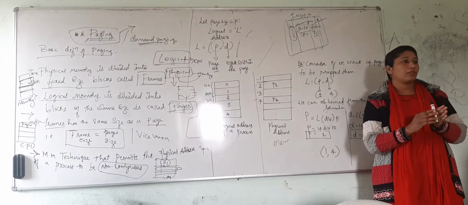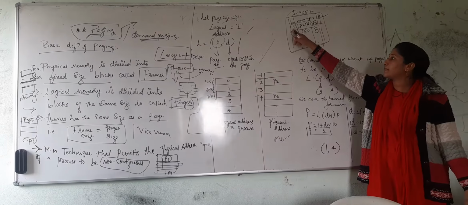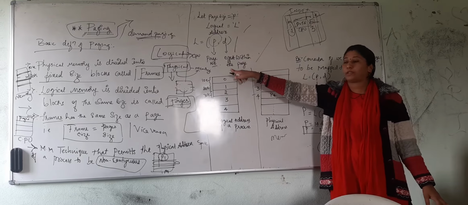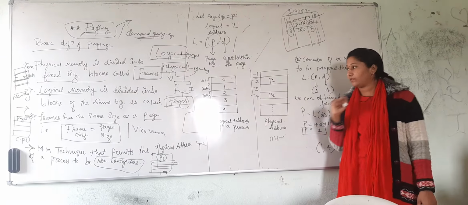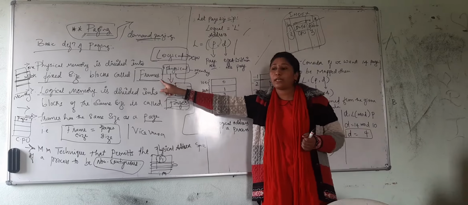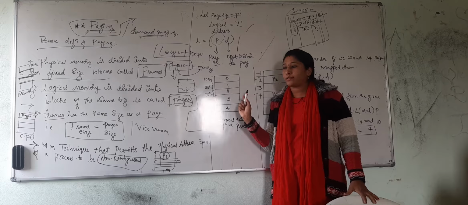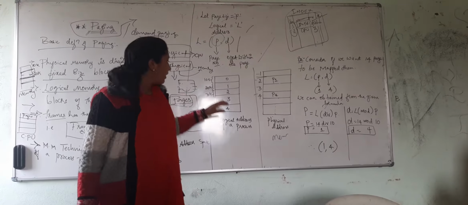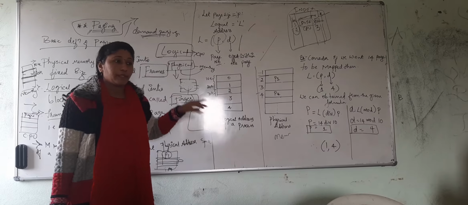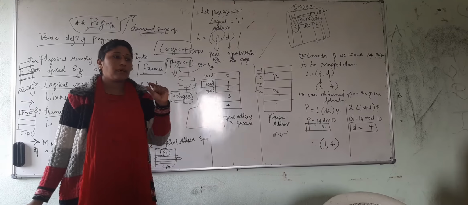The paging table is normally used for reference, from one point to where it has been stored. That is why we have the page number and offset. Offset is within that page where we are going to store it. Is that clear? And here we have represented, I told you, it is going to have fixed-size blocks. Here I have written the fixed size. What is the size of those blocks? It's 10K, 20K, 30K, 40K, followed in the same way. It means each and every block should contain only 10K of size.